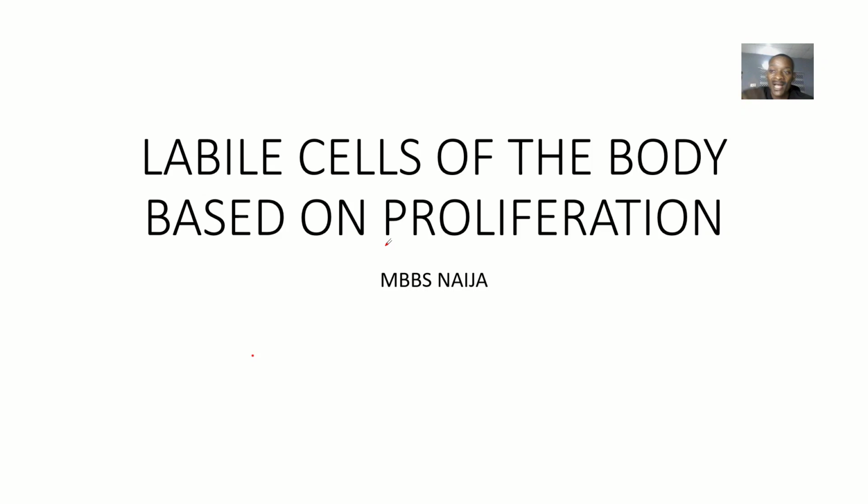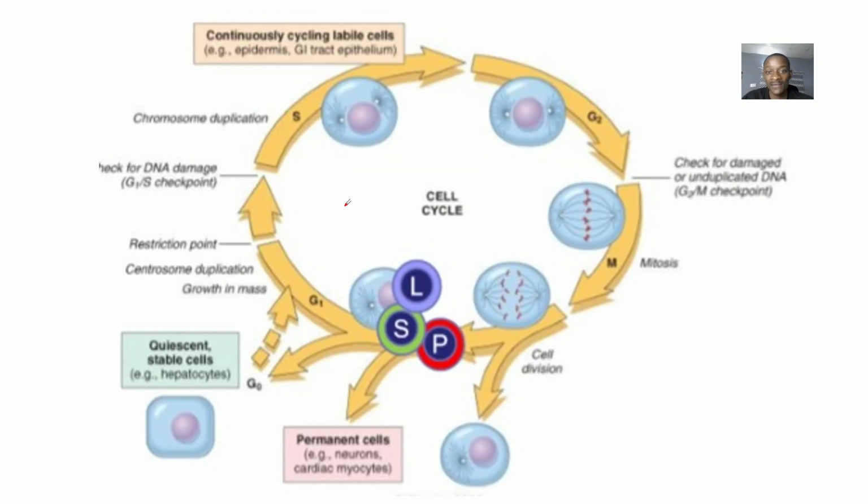So the cell cycle has different types of cells. One of them is a labile cell. Let me see if I have any image. All right. I hope you guys can see. Can you see continuously cycling labile cells? That means labile cells are types of cells that are continuously dividing. They are the ones that are involved in the cell cycle.